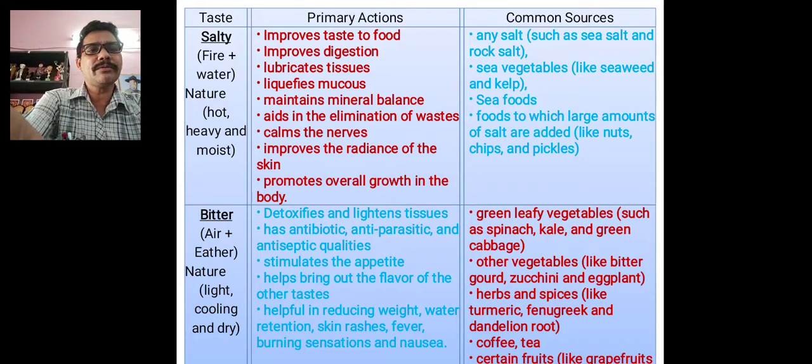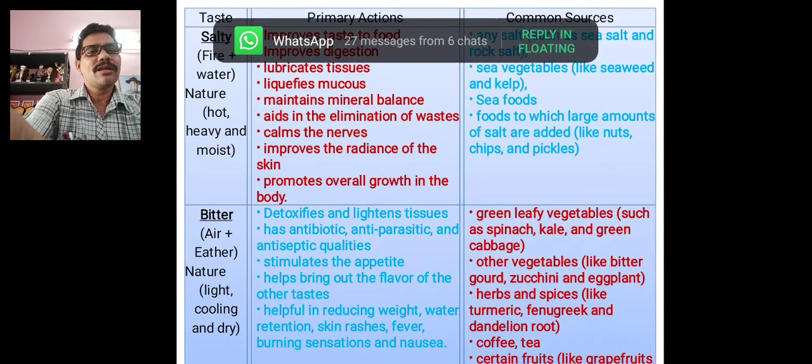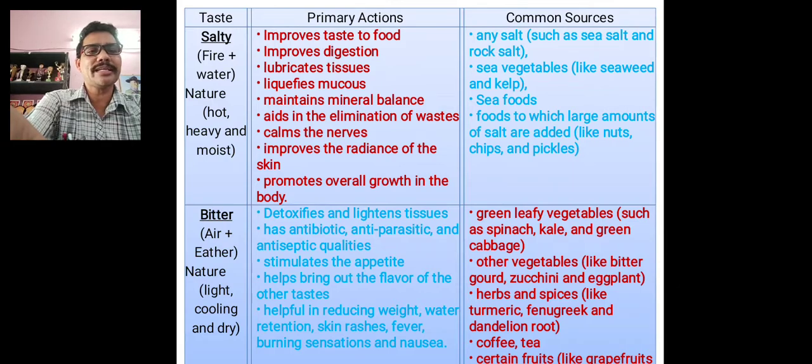Also sea vegetables like seaweed and kelp, and seafood, the fishes from the sea, and foods to which large amounts of salt are added, like nuts, chips and pickles, they taste salty, right?